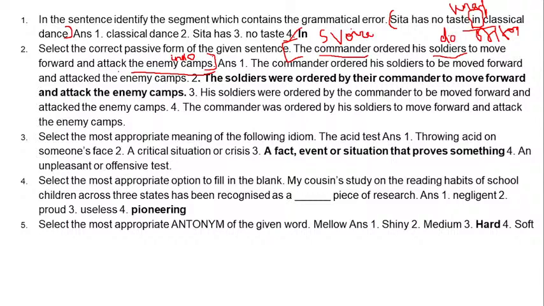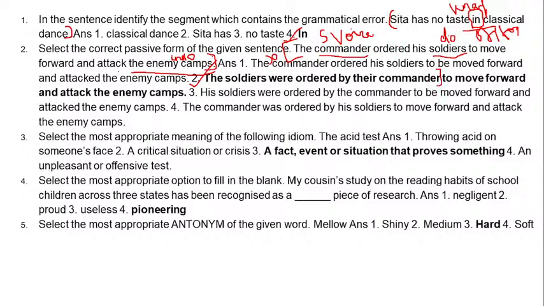Commander ordered his soldiers; soldiers were ordered. So the first option goes as, the commander ordered his soldiers to be moved forward. Absolutely wrong, because our subject and object are in the same place, so we can't take this as an answer. Number 2 is, the soldiers were ordered by their commander to move forward and attack the enemy camps.